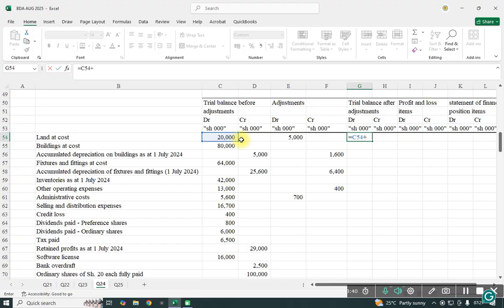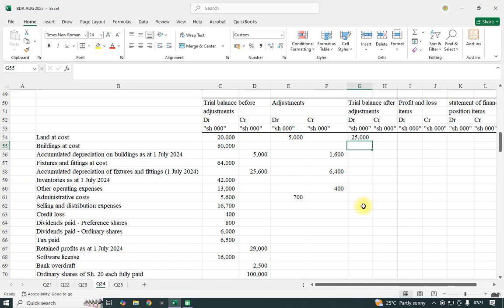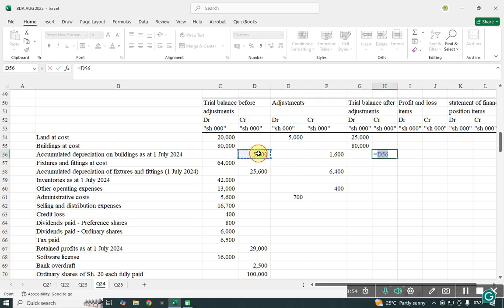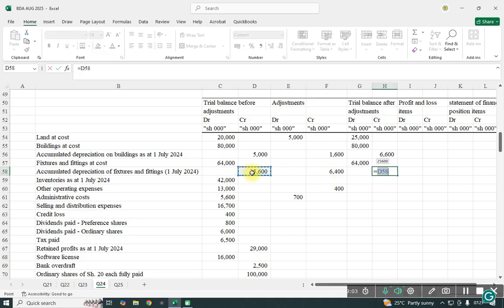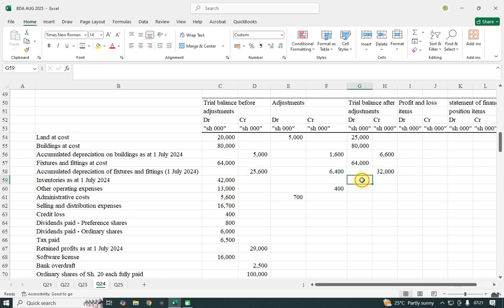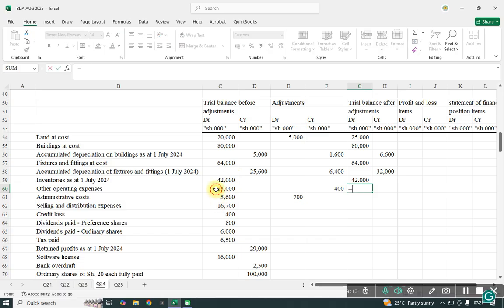Like for land, we shall add the 5,000. Building will remain at 80. Accumulated, we shall add the 2. For the fixtures, it will remain. Accumulated will be added, this plus this. Then for the inventory, it will remain. Other operating, we shall minus the prepaid.